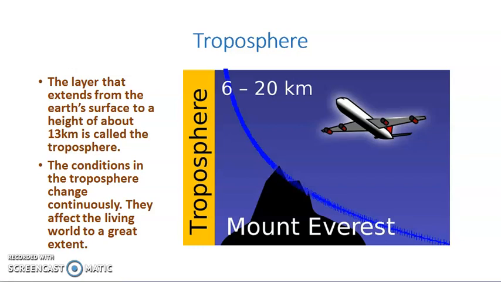Now we will talk about the troposphere. The layer that extends from the Earth's surface to a height of about 13 km is called the troposphere. Everyone clear with this troposphere? This is nearly 13 km from the Earth's surface. The conditions in the troposphere change continuously. They affect the living world to a great extent.